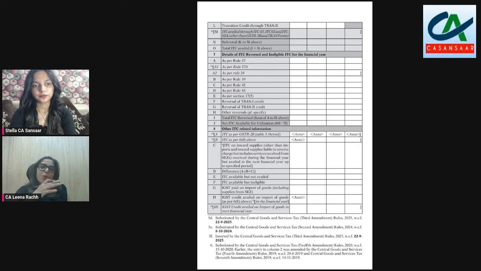However, for financial year 23-24, the base document was changed to 2B from 2A. This was done to align GSTR 9 with the amendment in section 16, which made 2B the base document for claiming ITC. But in 23-24, the 2B figures that used to auto-populate were period-based. That means figures appearing in your 2B from April 2023 to March 2024 used to auto-populate in 2B.